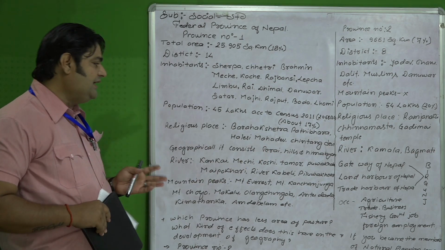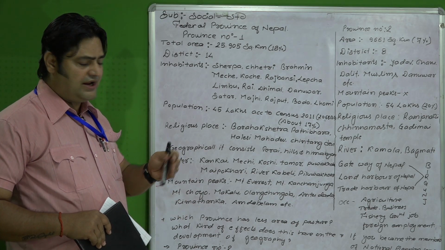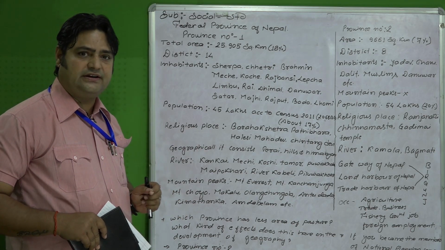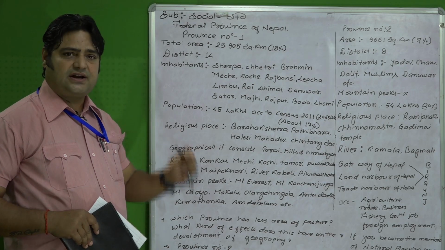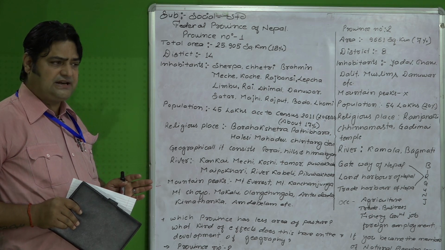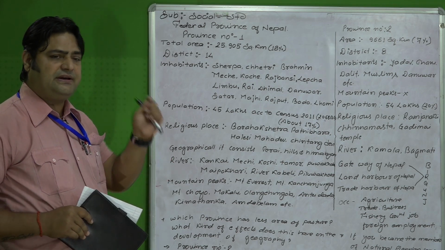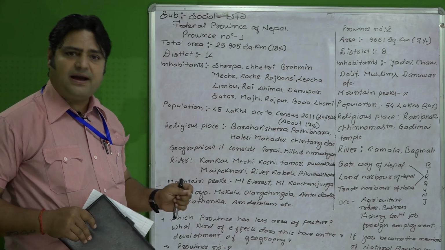Geographically it consists of the Tarai, Hills and Himalayan regions. It naturally includes all the topographical or geographical regions. And we must consider the most famous rivers, which are also important for the examination and for the map.